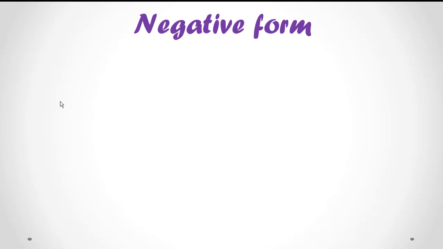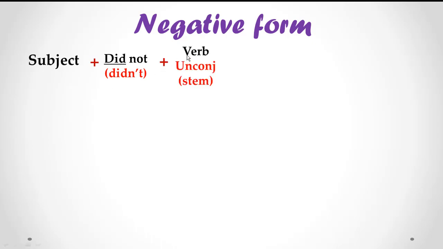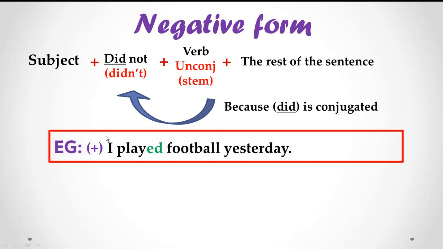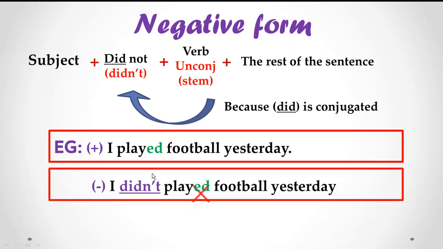The negative form of simple past: subject plus did not or didn't plus verb unconjugated or stem plus the rest of the sentence. And the verb here is unconjugated because did is conjugated in the past. Example, I played football yesterday. Negative form, I didn't play football yesterday.